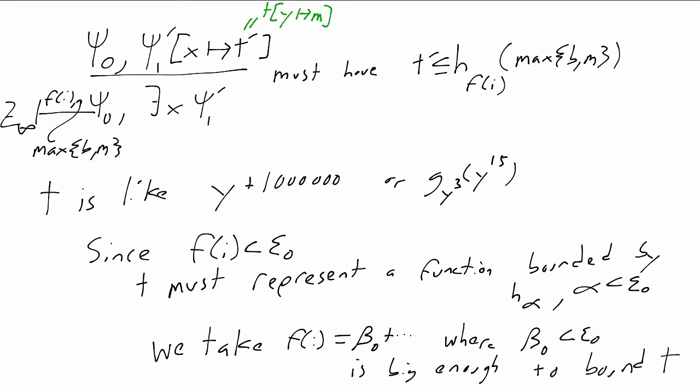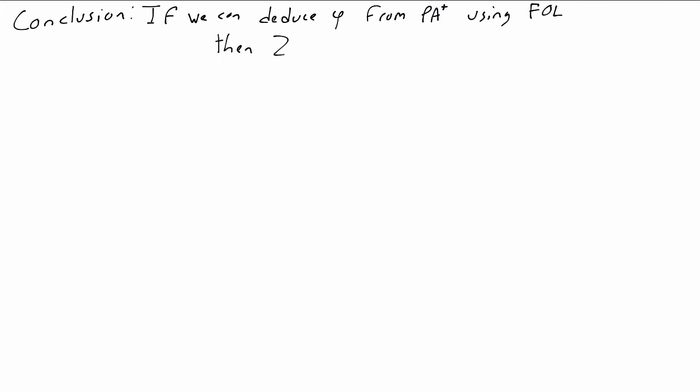Okay, that's enough on this. The notes go into a little bit more detail. The punchline is, when we put this all together, we get a theorem that says, if phi is a sentence provable from the axioms of PA+, there is an ordinal alpha less than epsilon 0, depending on this proof, and there's a natural number b, so that z infinity deduces phi with bounds alpha comma b.